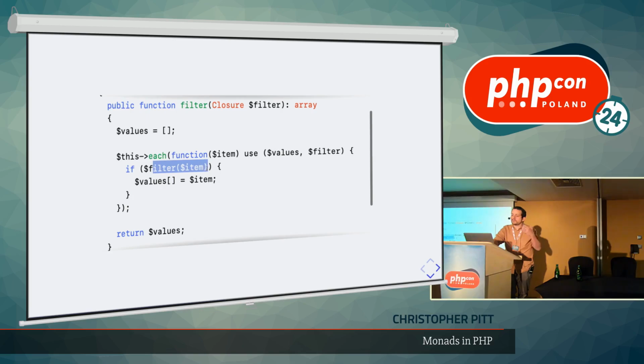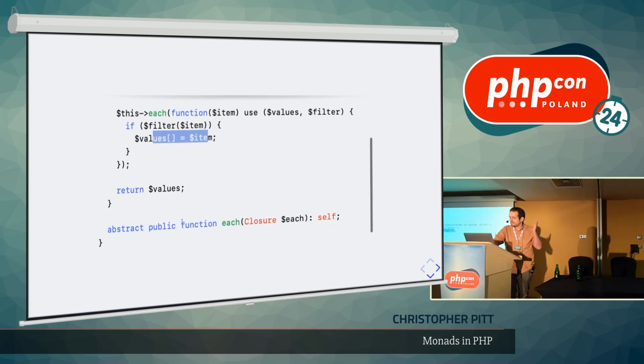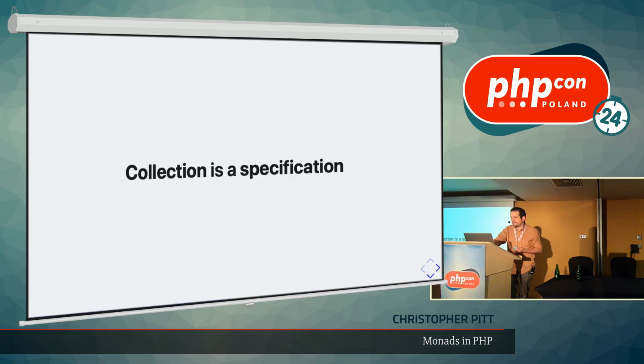If the response of this filter item is truthy, we can add that into our array. You get it, right? We also need to ensure that this is only used by something that looks to us like a collection. But here we've derived a new function because we know that the each method exists. Okay, so in this case, collection is also a specification. We know what the operations are, we know what the rules are, and we can make new stuff because of the common interface.